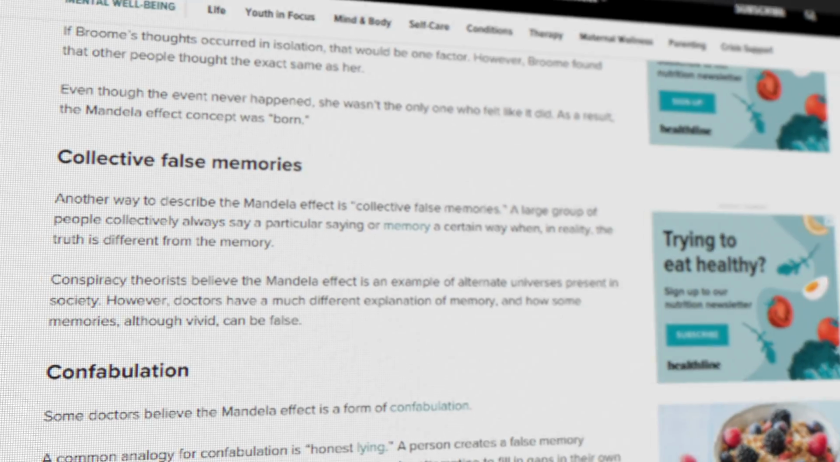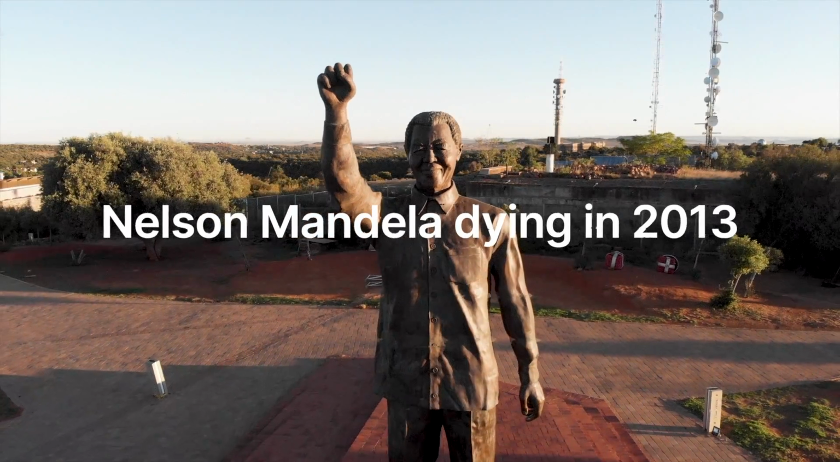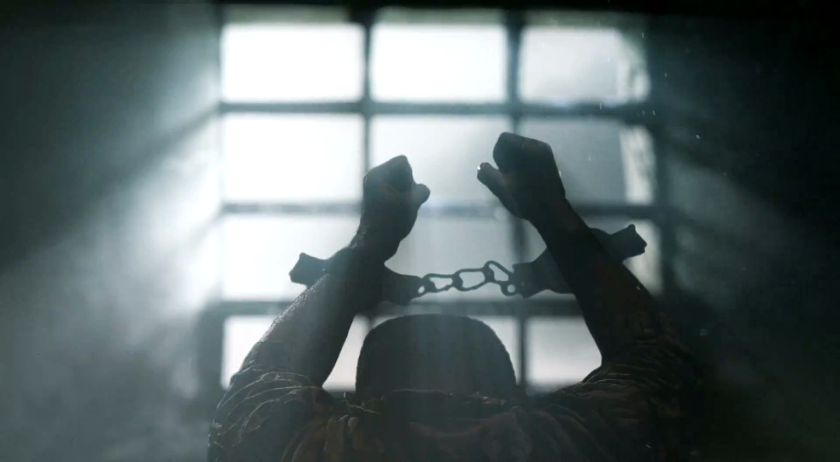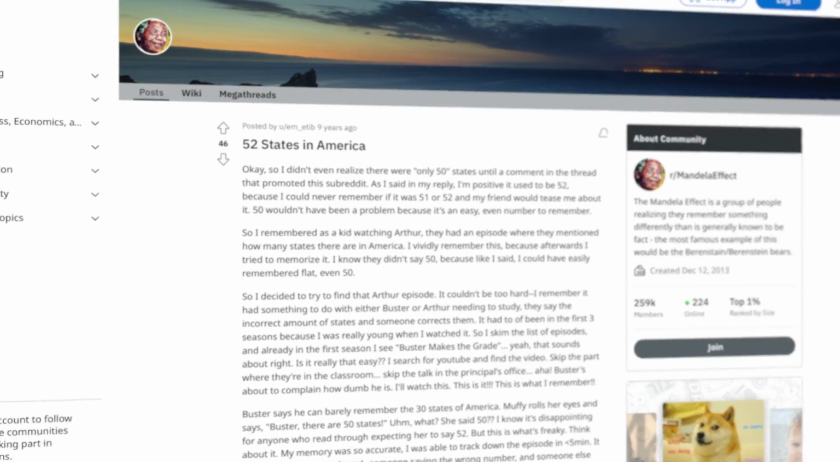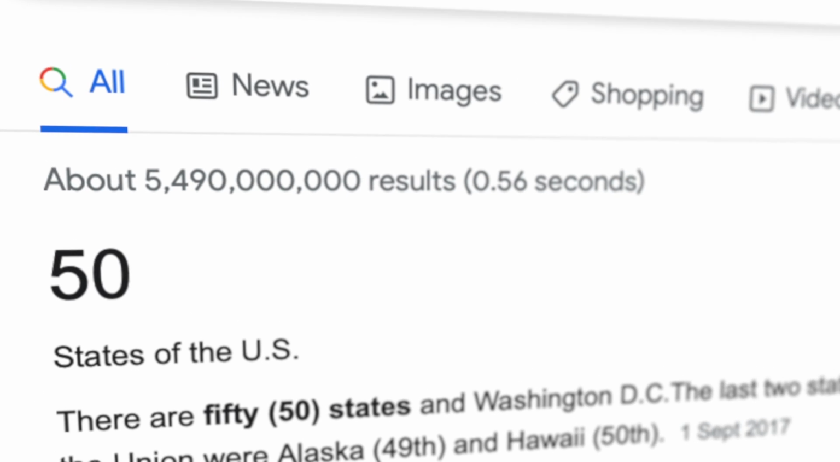Mandela Effect is defined by Healthline as collective false memories. The most famous example would be the Monopoly Man, which never had a monocle, and Nelson Mandela dying in 2013, whereas many people remember him dying in prison back in the 1980s. According to Reddit, even the number of US states has decreased from 52 states to 50 states.